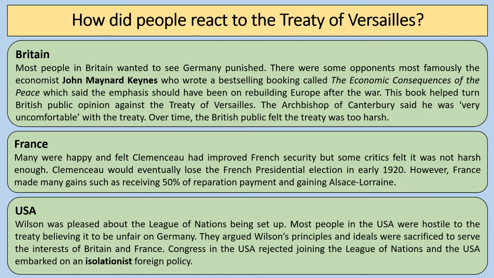They felt that Britain and France had had too much of their way at the Treaty of Versailles. They felt that Britain and France were gaining too much power within Europe, and they were gaining control of Germany's colonies, for example, and were becoming too powerful. And many people in America argued that Wilson's idealistic ideas of self-determination from his 14 points, they felt that those ideas were sacrificed in order to support the interests of Britain and France.